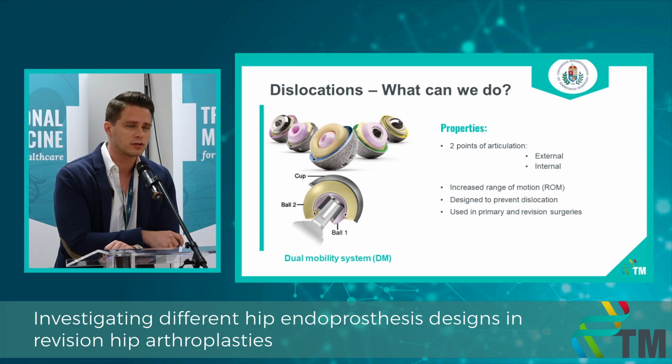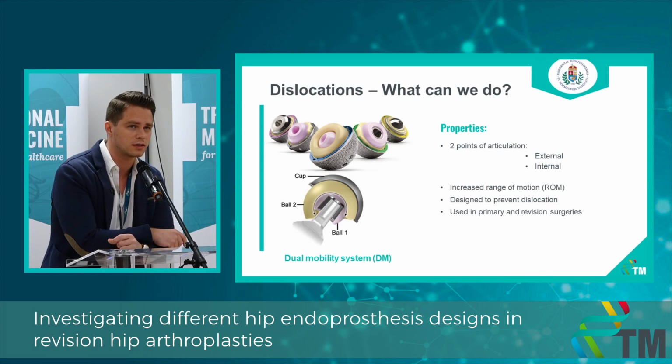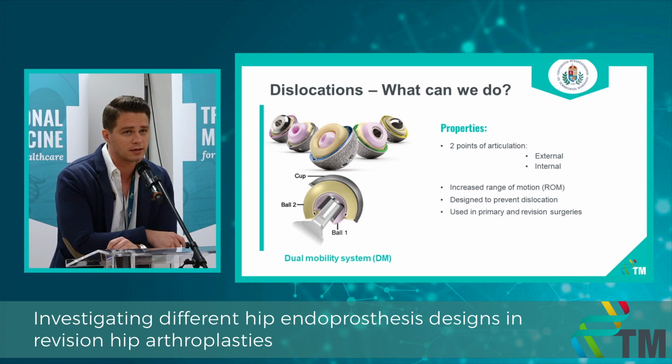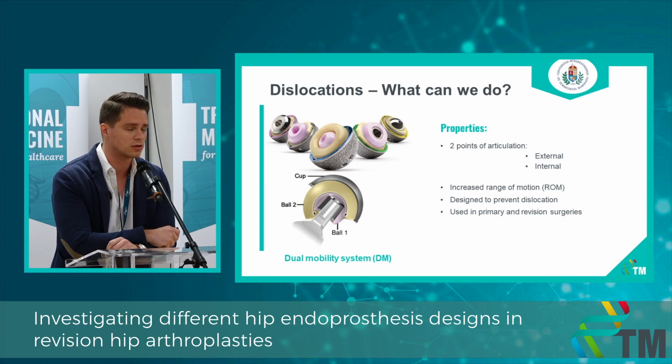Our first option is to use a dual mobility design. This is an acetabular cup system. It has 2 points of articulation, an external and an internal one. It has increased range of motion, and it is designed to prevent dislocations, and it is used in primary and revision cases as well.